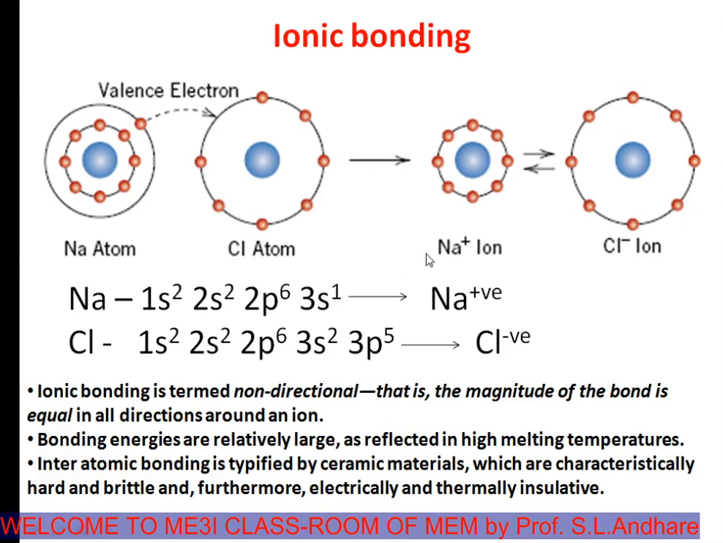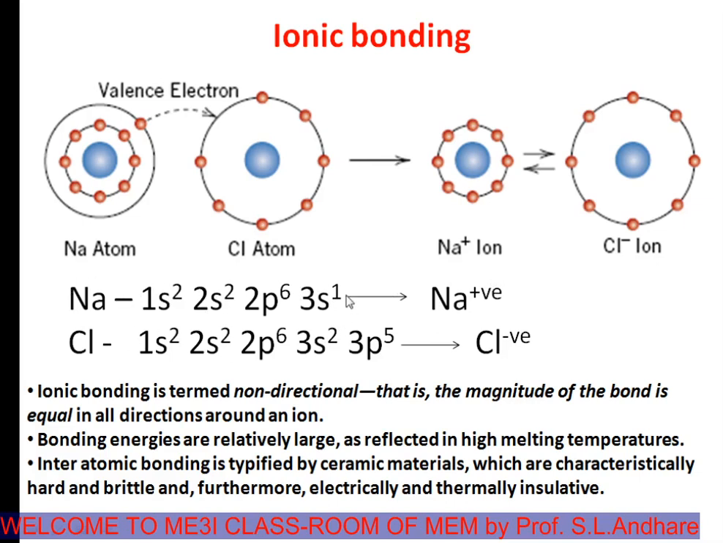By donating this electron, this sodium atom will become positively charged. Why will it become positively charged? Electrons are negatively charged particles. If one electron is lost, the nucleus which contains the same number of protons, that is 11 protons, the electron and proton balance will get disturbed. That is, the electric nature will get disturbed. The number of protons, that is positive charge, is more as compared to negative charge. That's why by donating this outermost electron, sodium atom will become positively charged sodium ion.